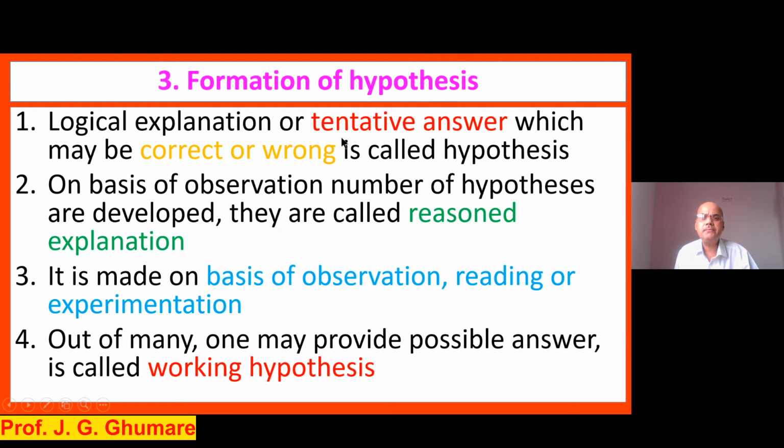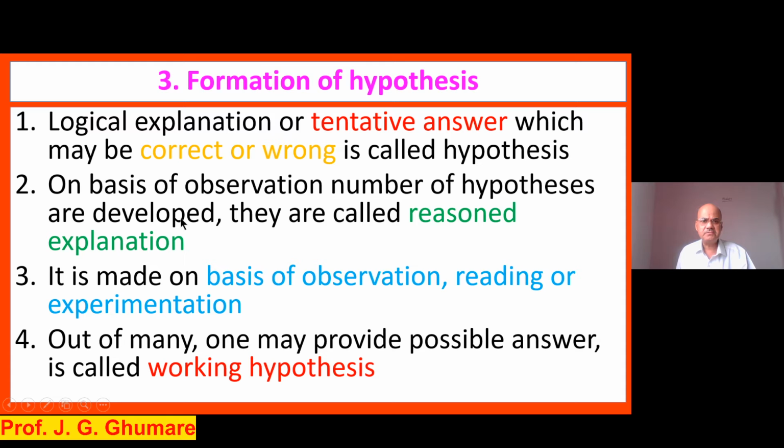What is a hypothesis? A hypothesis is a tentative answer. Remember, tentative answer means the answer may be correct, may be wrong. A logical explanation or tentative answer which may be correct or wrong is called a hypothesis. Many of the things at this level remain at the level of a hypothesis, because one might be correct, one might be wrong, and we never completed the further steps. On the basis of the observation, a number of hypotheses can be raised.